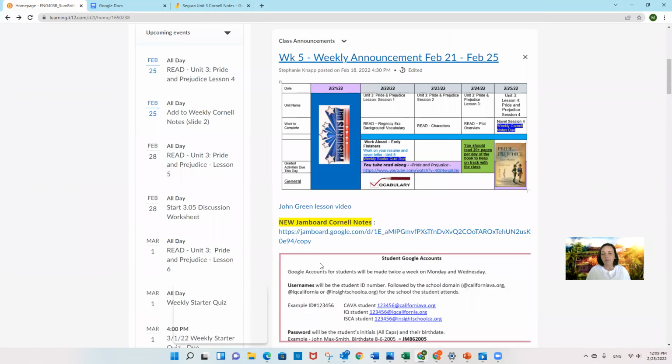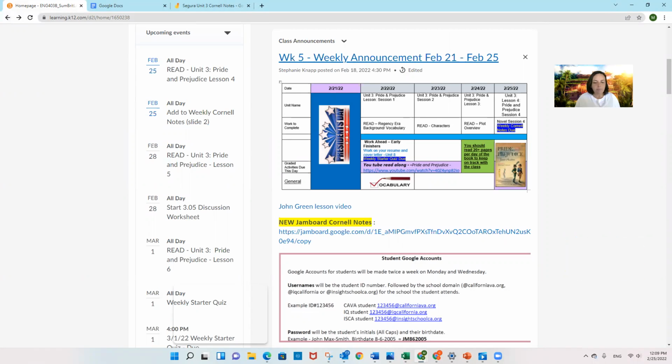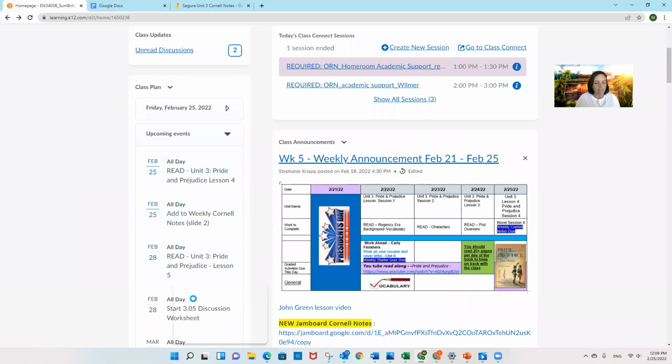I'm going to continue reminding you to work on your Jamboard notes. And these are the places that I want you to be careful. Your class plan here, hopefully I've changed everything and not left any old Cornell notes in here. There is not a Dropbox anymore. And there should not be any more of those documents that look like just a regular 8.5 by 11 doc with our old style of Cornell Notes.